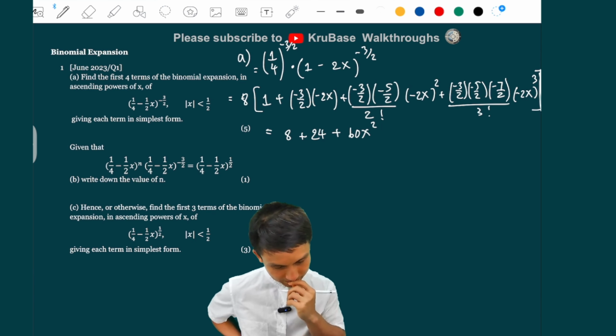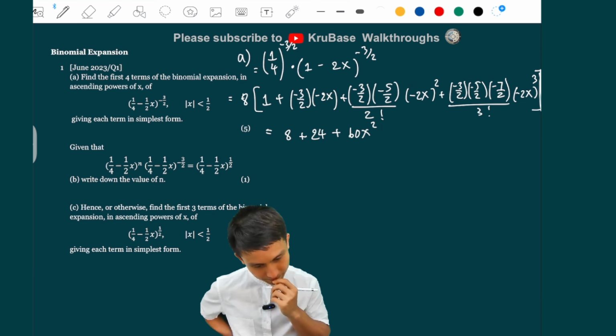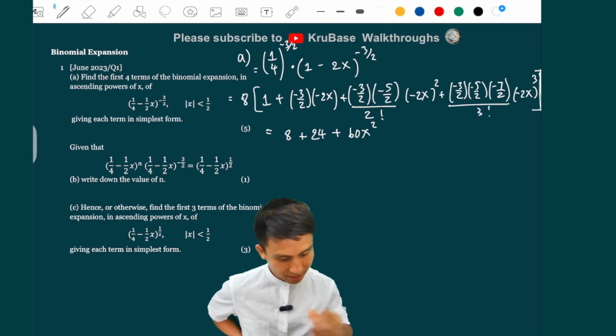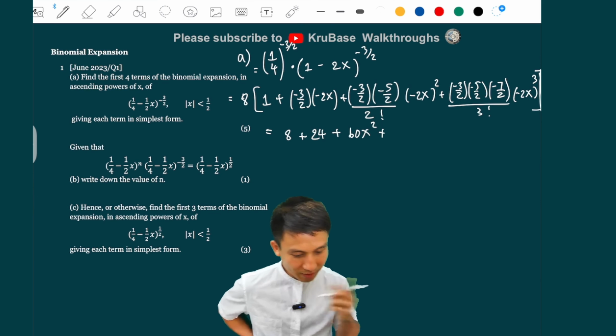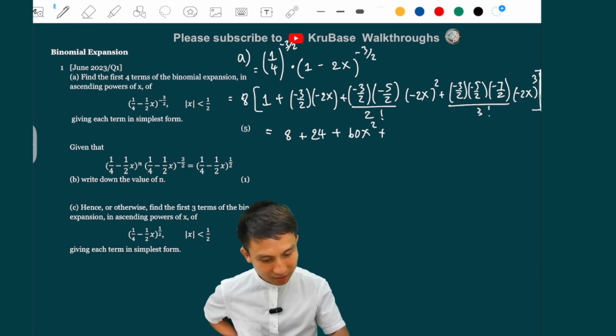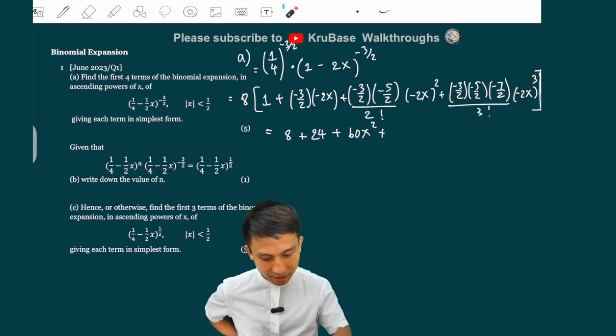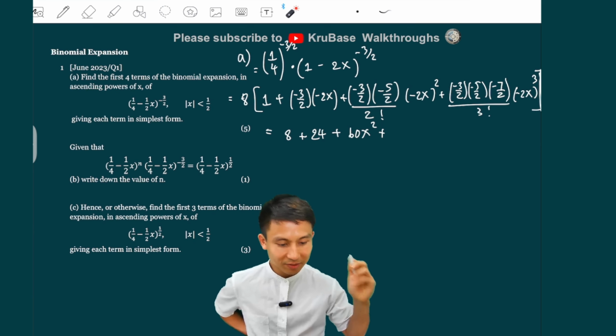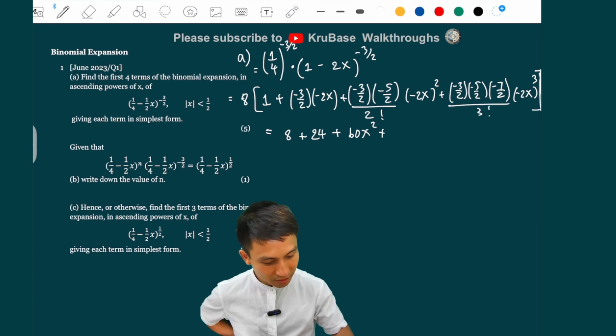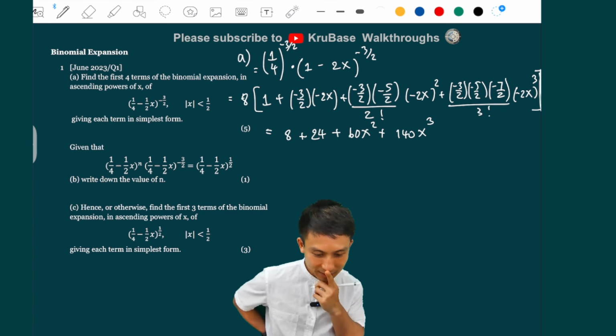Okay, just checking. Yep, happy with that. And then the last one would be, I have 3 over the 2's there, which is convenient because they cancel here. And then I have 3 there, cancel. The 2 here from the factorial will cancel with 8. I get 4. So it's 4 times 5 times 7. So that's 140. 140x cubed. That's it for me. Double checking.